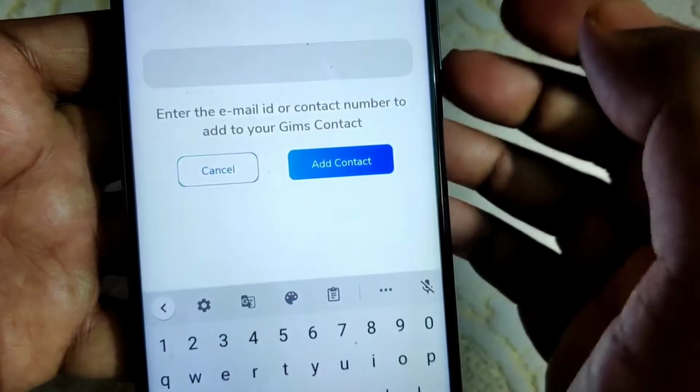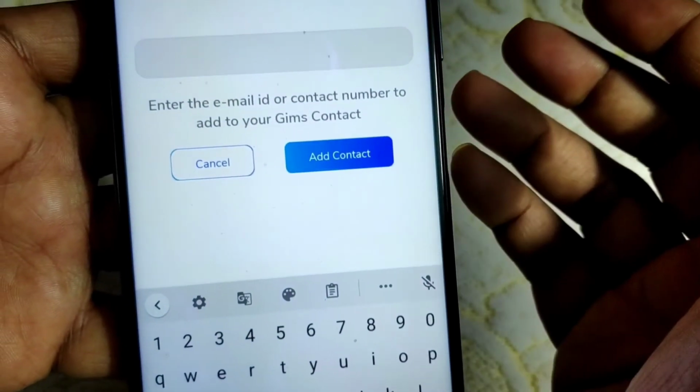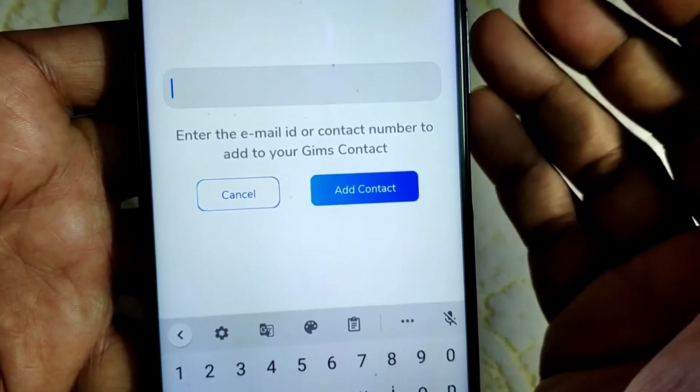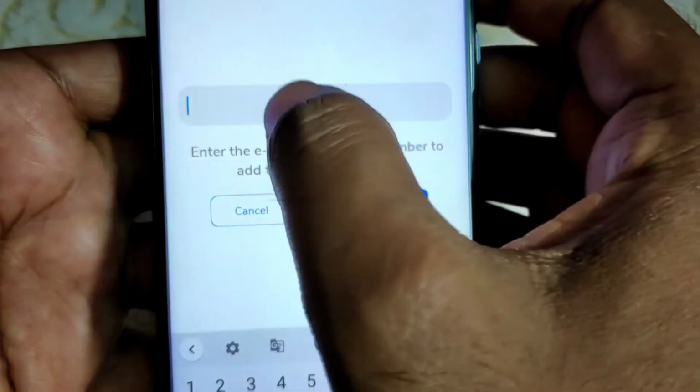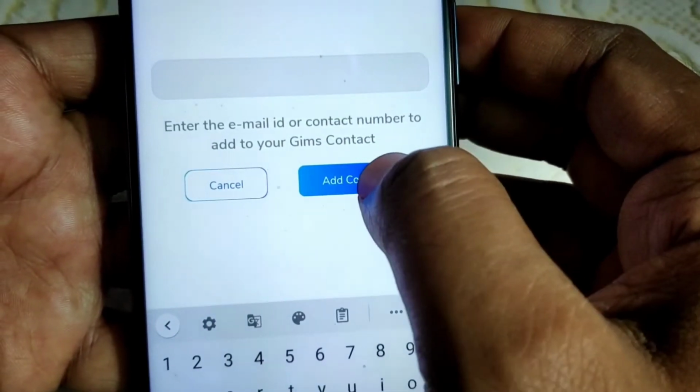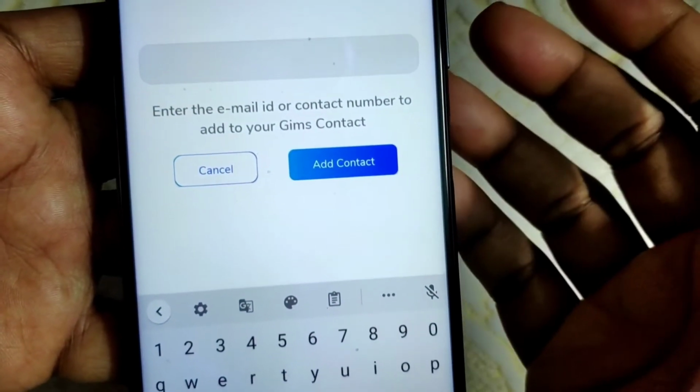Or else, if you do not have that kind of government employee ID, suppose you have any normal friend who is using the Sandesh application, then you have to type his or her mobile number here, and then you have to click on add contact. The contact will be created.